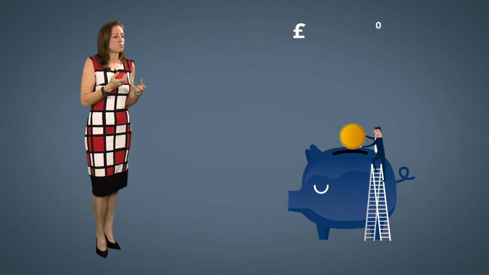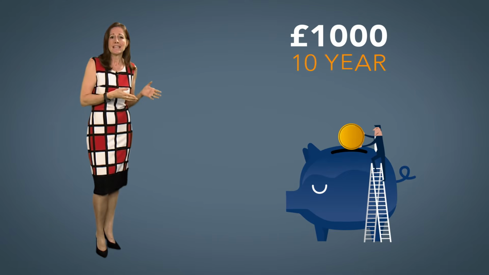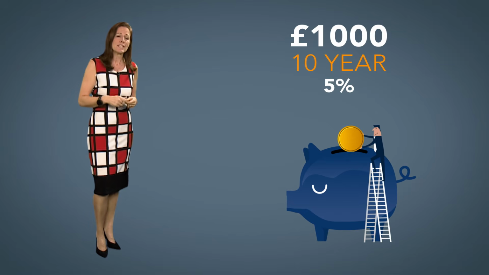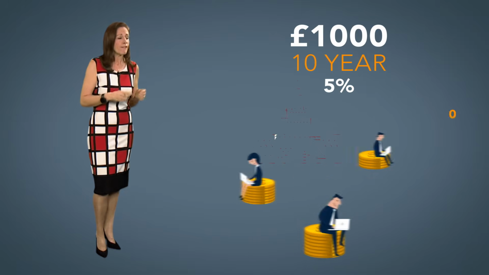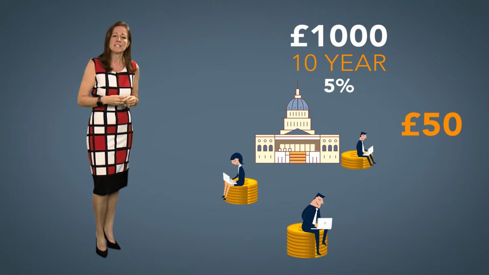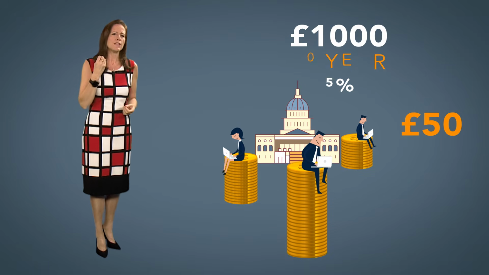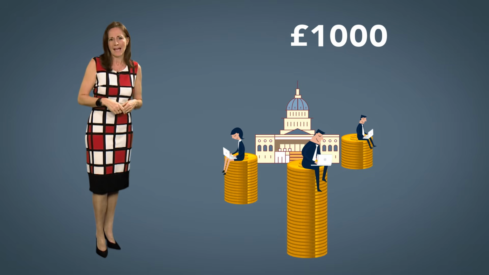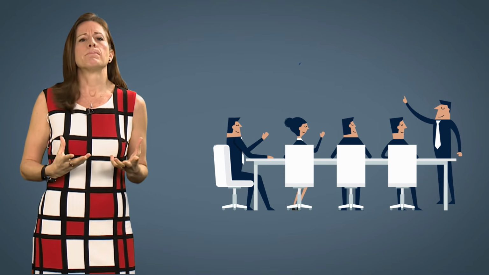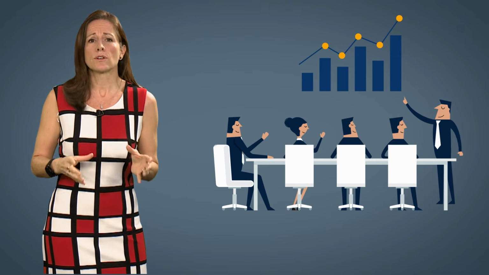So if you invest £1,000 in a 10-year government bond with a 5% annual coupon, you'll be paid £50 every year for 10 years. And when the bond expires after 10 years, you'll get your original £1,000 back. Just like shares, bonds can be held as investments or sold to other traders on the open market.